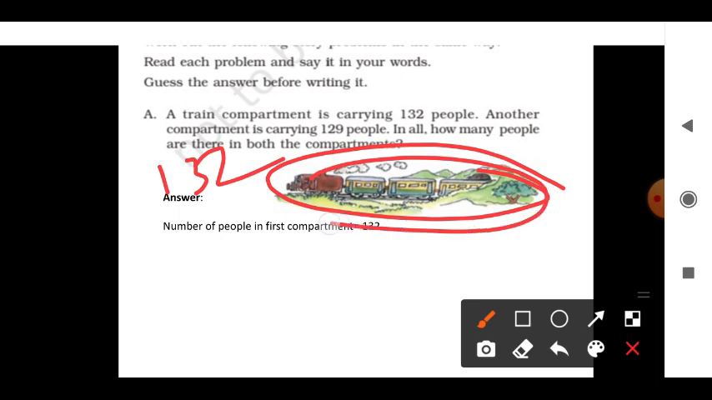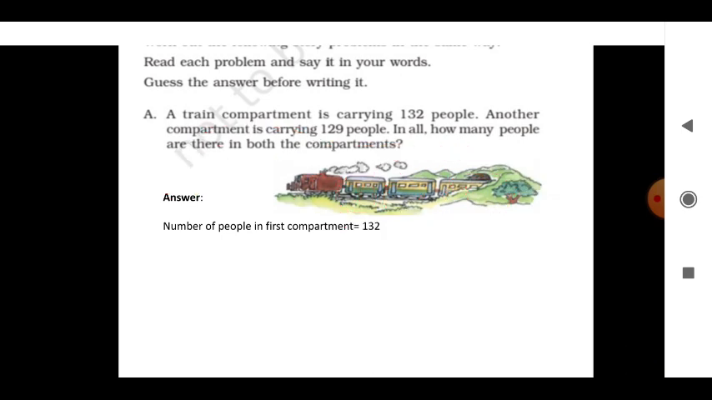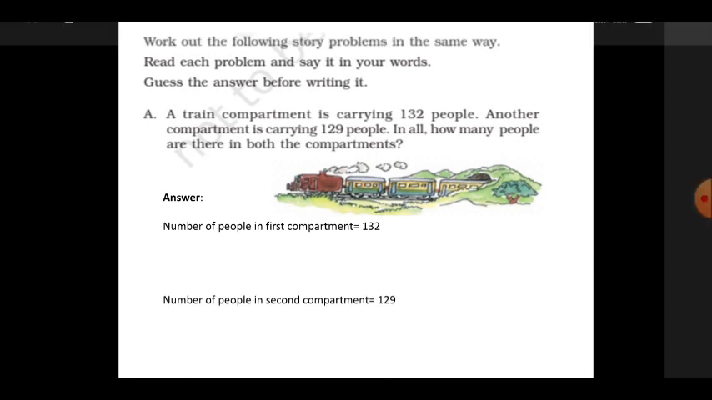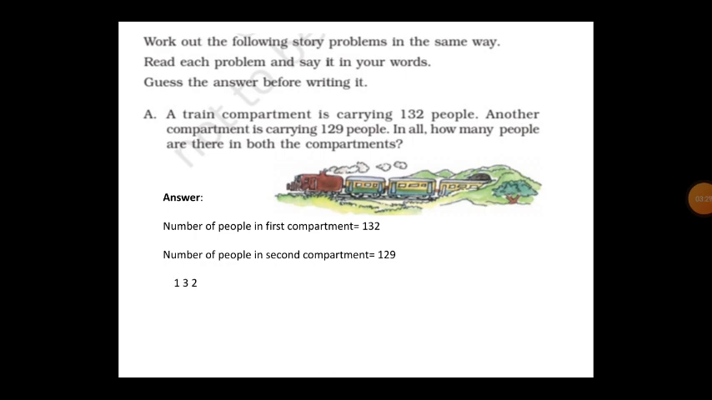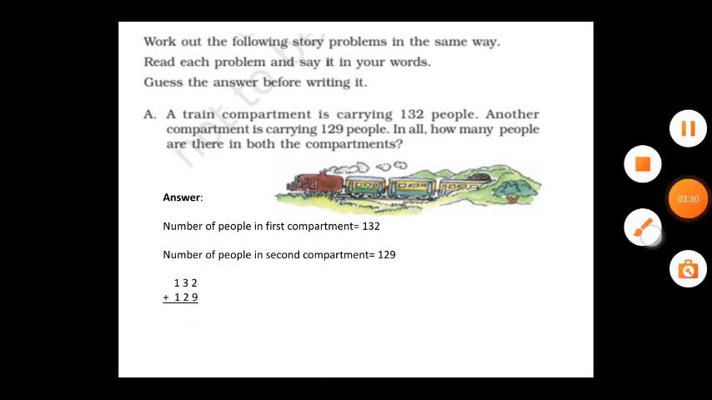See, in the train, this one is a compartment. So in one compartment it is 132, and another compartment carries 129 people. In all, how many people are there in both the compartments? In all means the total number of people. Total means you have to add. So the number of people in the first compartment is 132. The number of people in the second compartment is 129. So you have to add both.